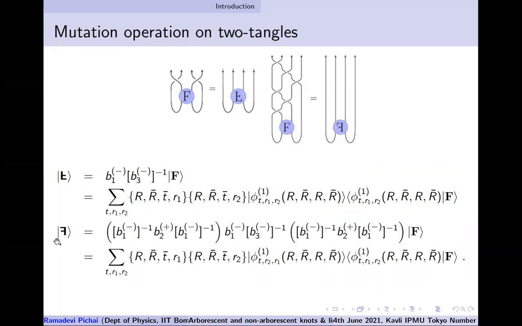So similarly for the other mutant about the y-axis, we'll have a non-trivial braid word, which is also shown here. And you can do this operation and show that it is not an identity operator, provided it has non-trivial multiplicity index. At least some representation should have non-trivial multiplicity index. Okay, so the parentheses are just plus or minus one phases, and that is the one which plays a crucial role.